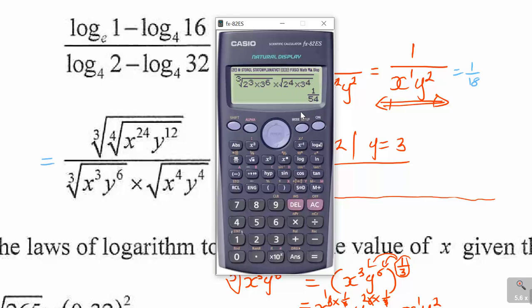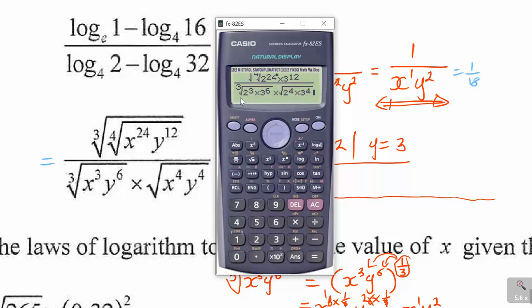So you see, I'm getting a different answer here, which is 1 over 54. So which means there is an error somehow. Either I made an error in my simplification, where, let me just check it again, if ever I did enter this correctly. There is a 3, there is a 4, then x is 2 to the 24, y is 3 to the 12, all right, so that is fine there.